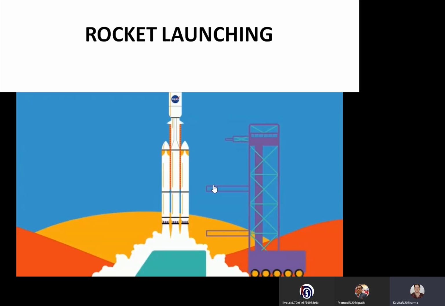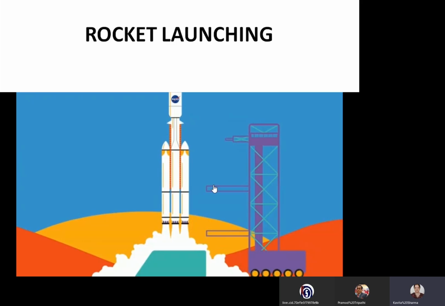Now if a rocket is to move upward, it requires a large force against gravity, more than the gravity, that is pushing it upward. For that force which is pushing the rocket upward, greater than the gravitational force, we need to have a large volume of gases.